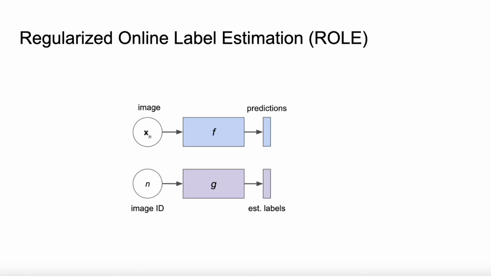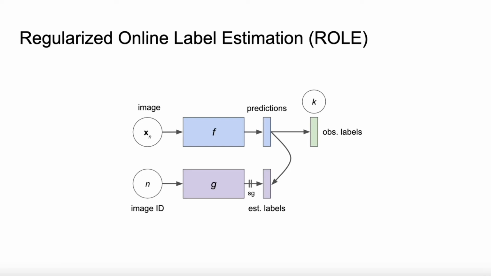G is a function which returns an estimated label vector for a given image ID n. For instance, G could simply return the appropriate row of a differentiably parameterized label matrix. The estimated labels produced by G are used to supervise F. In addition, F is encouraged to predict the observed positive labels correctly.